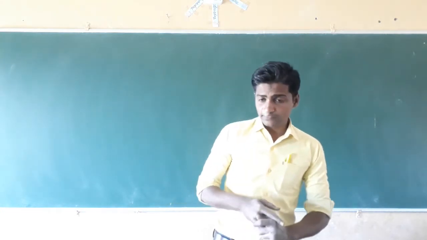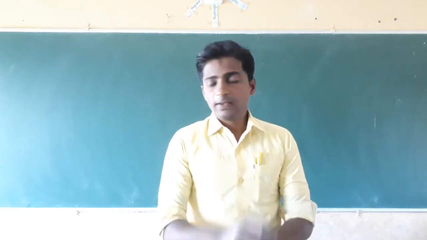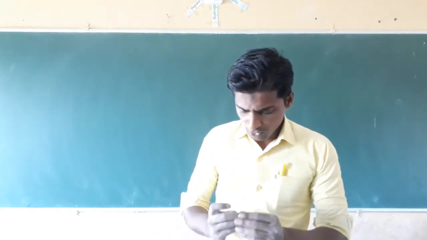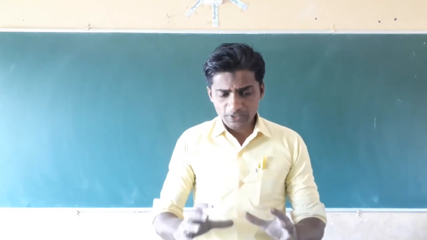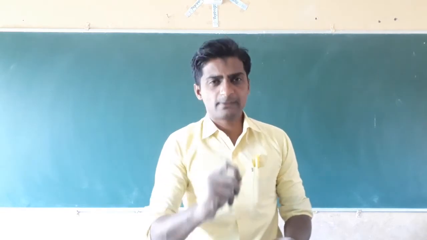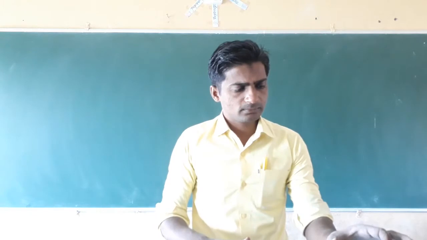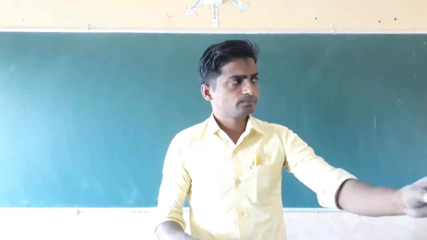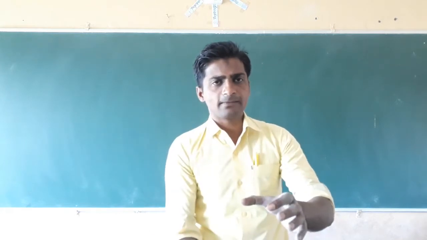Next, dear students, you may play with shadow formation. For that we have to do an activity. We have to take an object or any material and place it in between the source of light and the screen.